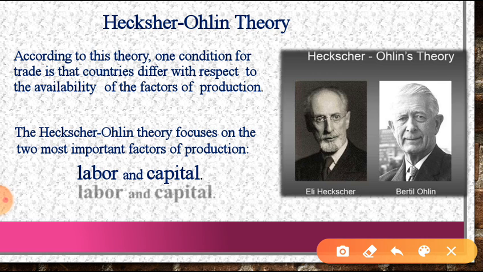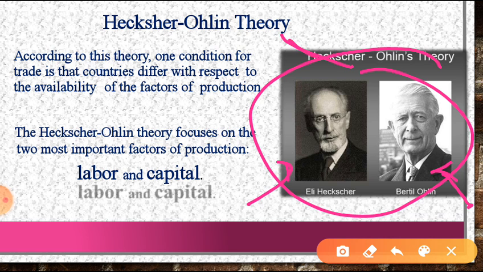This theory is according to Heckscher and Ohlin. This photo is of Heckscher, and he is Bertil Ohlin. These two gave the Heckscher-Ohlin theory, which is the extension of the comparative cost advantage theory of international trade.